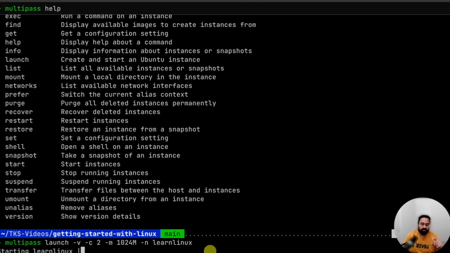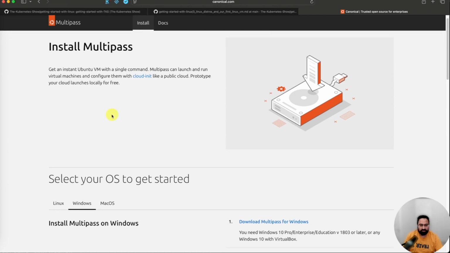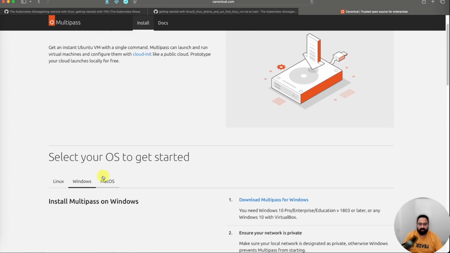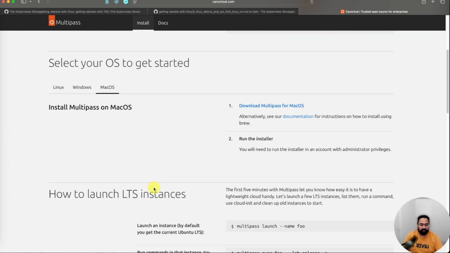So what it is doing in the backend is, it first downloads the image, then it creates a virtual machine and then boots up that virtual machine for us, and we will have a working, fully functional virtual machine where we can go learn Linux, run commands, do whatever we want. So that's the idea. All right, so it is starting this Linux virtual machine. I already have three running. I should have stopped them, but anyway, let's look into what I'm going to do next.